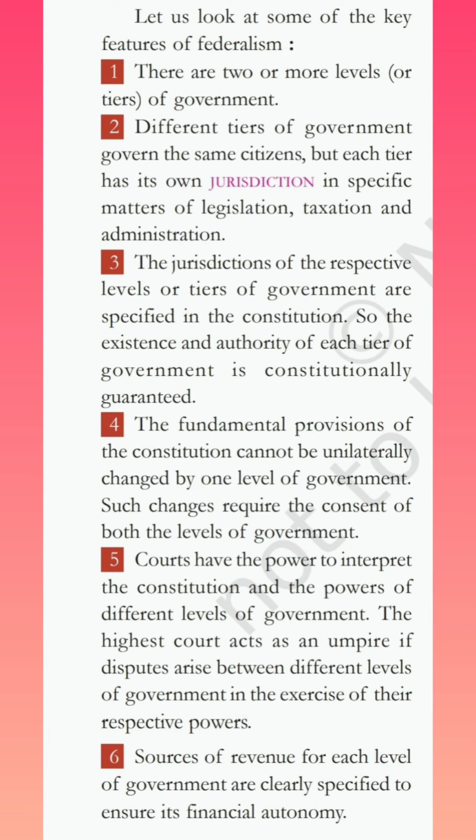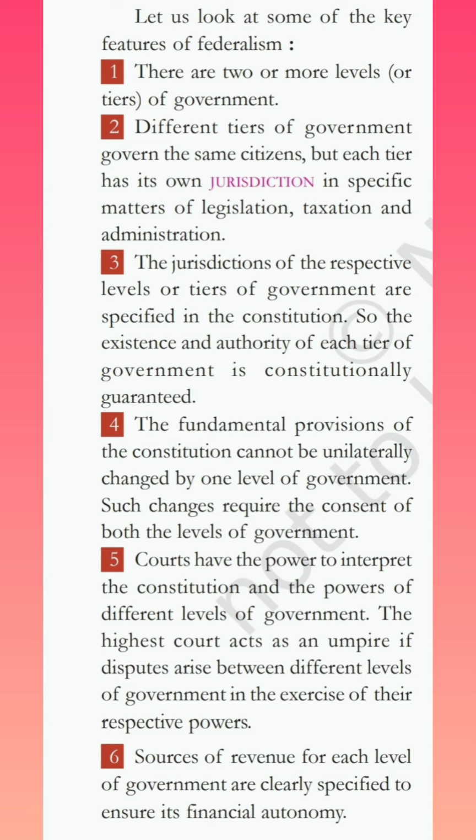Now the second feature is that the different tiers or the different levels of government govern the same citizens that are living in that country, but each tier or each level has its own jurisdiction. We talked about the meaning of the word jurisdiction in the starting of this video. That means the area over which someone has legal authority.